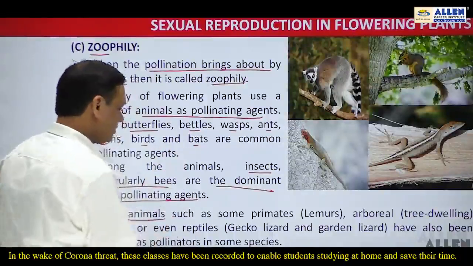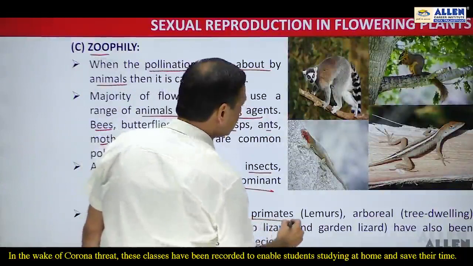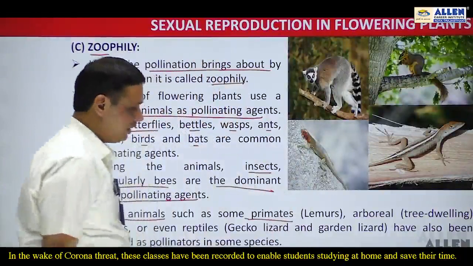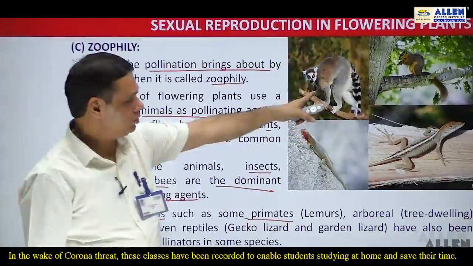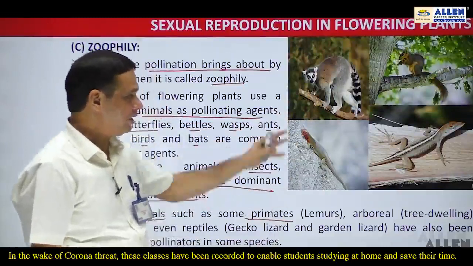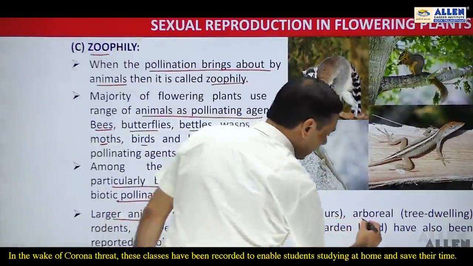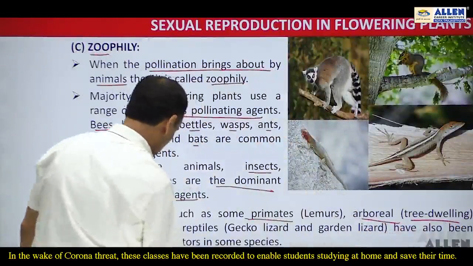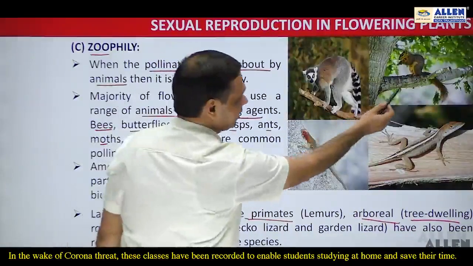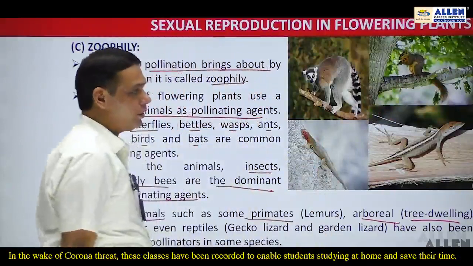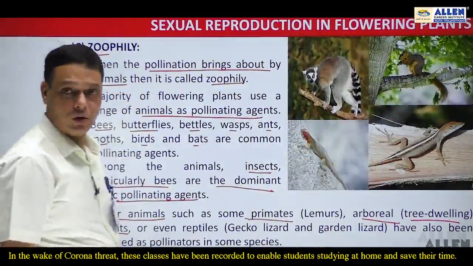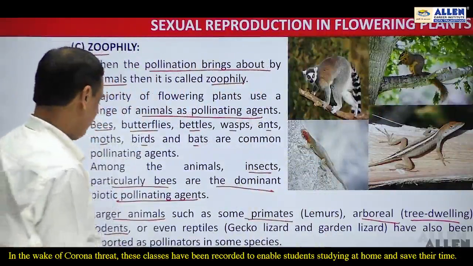These large animals may be some primates, that is lemurs. This is the lemur, the primate that acts as a pollinator. Then there are certain arboreal or tree dwelling rodents also. In the second picture, this is the tree dwelling rodent that also acts as a pollinator.